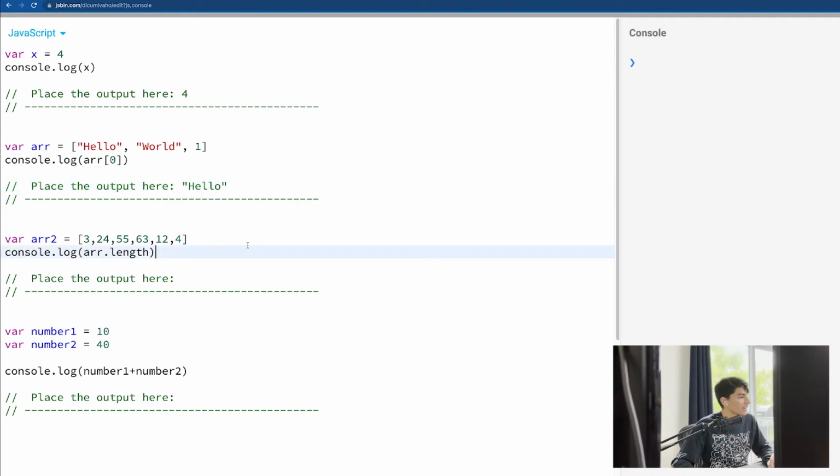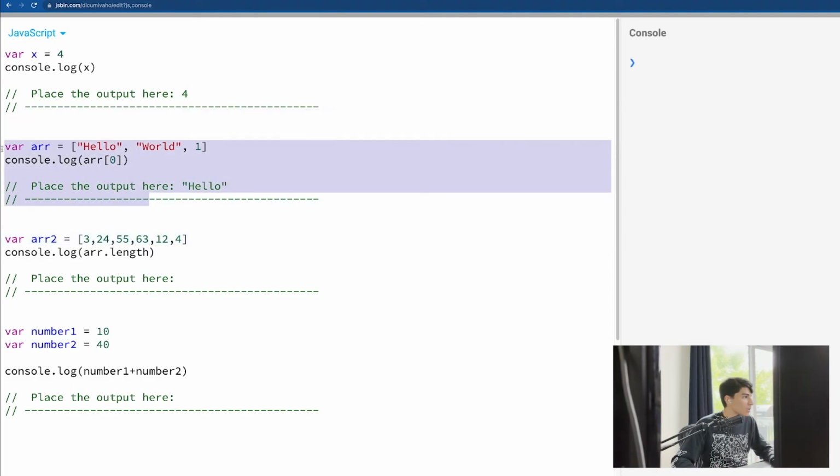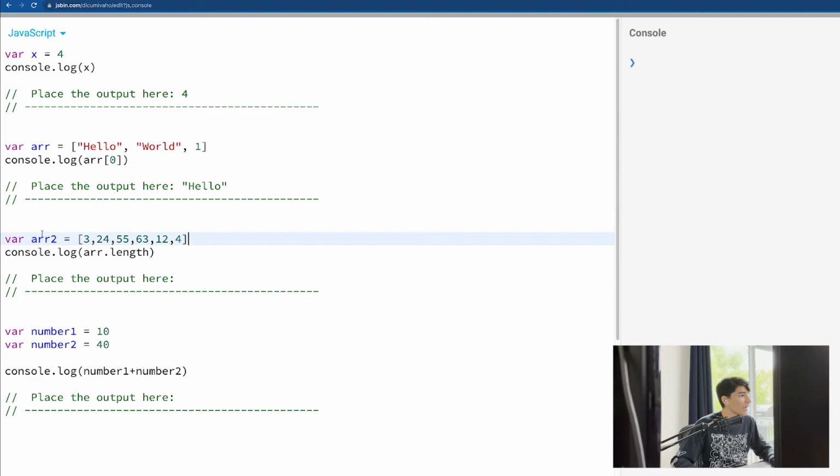Another new thing that's gonna be good, guys. Again, if it is the first video that you guys are watching about JavaScript, it's gonna be cool that you guys pay attention right now. Okay, we have a variable called array2. I cannot call it array again because we already have an array here, but okay. And this array2 has some elements inside, and it is asking for the length.